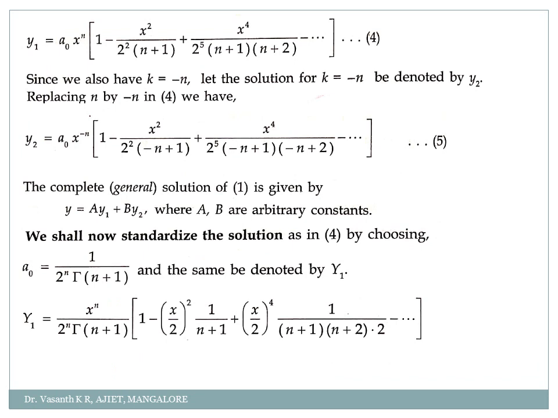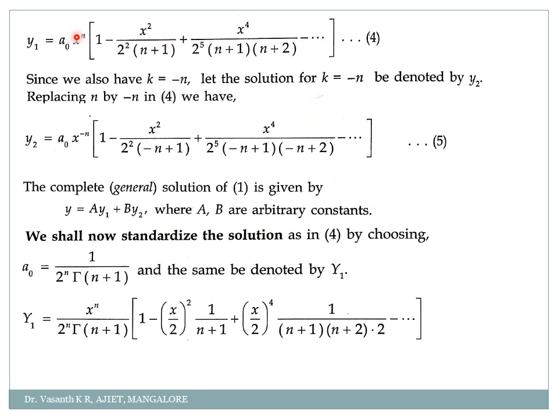If you check in the substitution, a naught was common, all the odd terms were 0, only the even terms we had substituted, and a naught was common, we have kept outside into x power n. So in the first term what will remain? 1 minus x square divided by, we had 4, that 4 I have written as 2 square, into n plus 1, plus x power 4 divided by 32 we had, so that 32 I have written as 2 power 5 into n plus 1 into n plus 2, minus and so on.